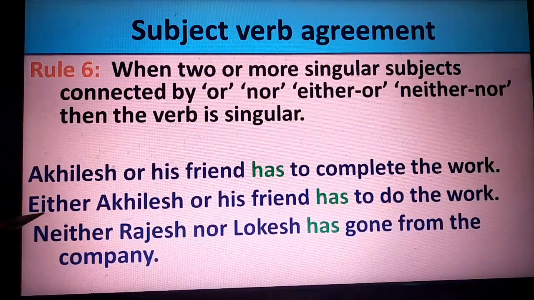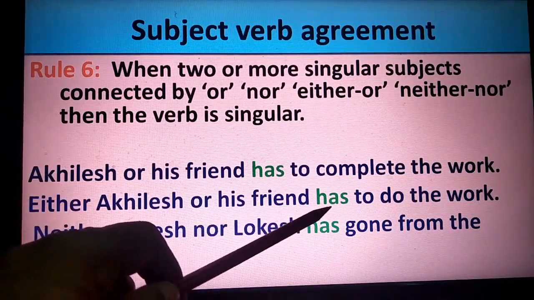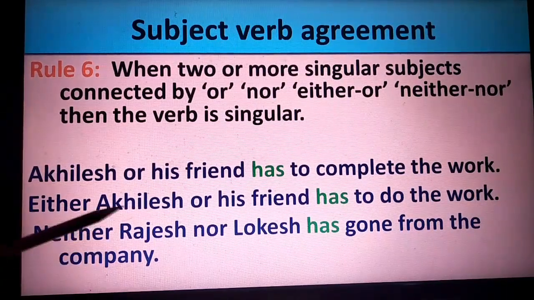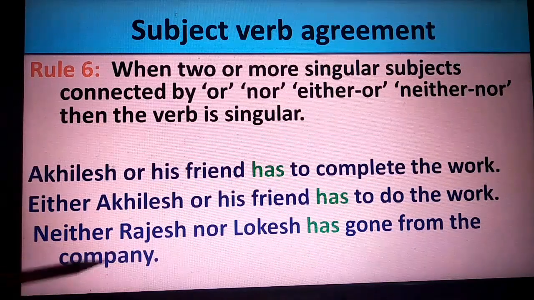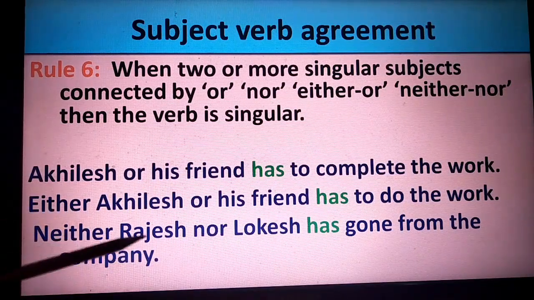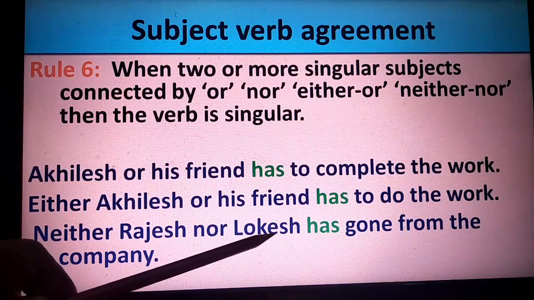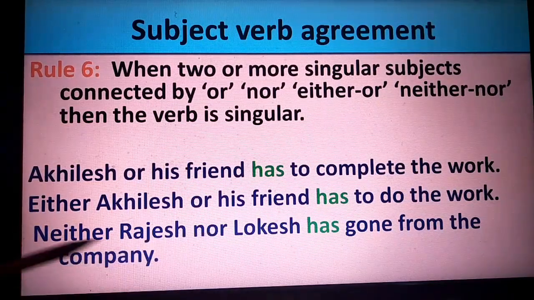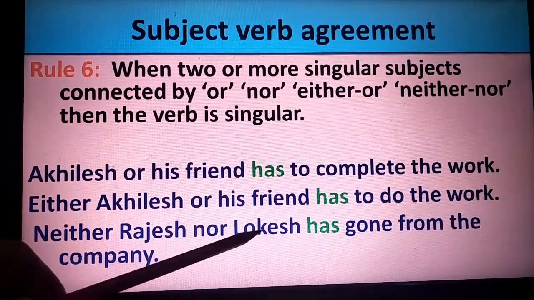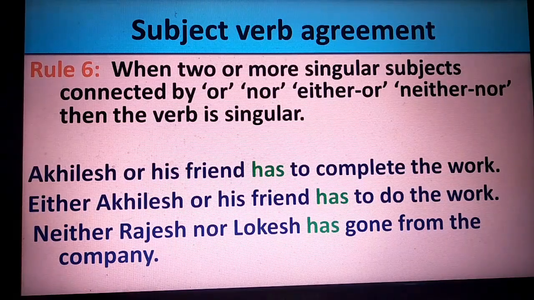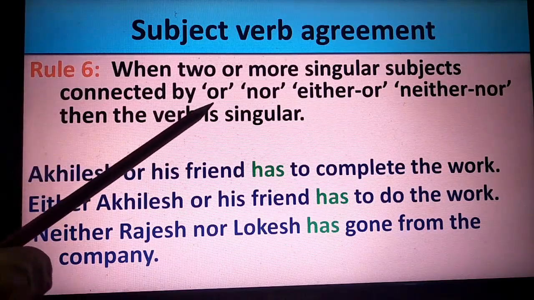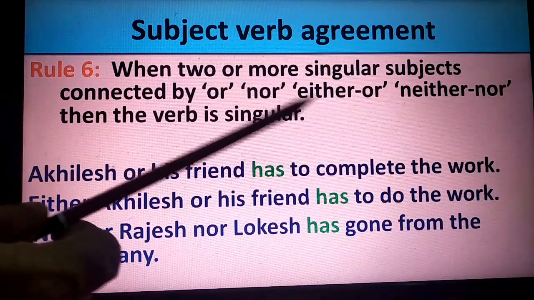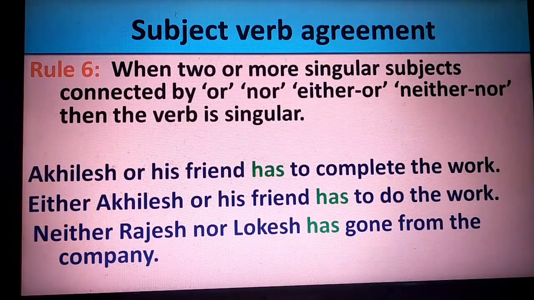See, here either or is used. The verb is in singular form. This is a singular subject, this is also a singular subject. Neither Rakesh nor Lokesh has gone from the company. Here once again the verb is in singular because it is connected by neither nor and two singular subjects are used. So the rule says, if two singular subjects are connected by or, nor, either or, neither nor, then the verb is in singular form.